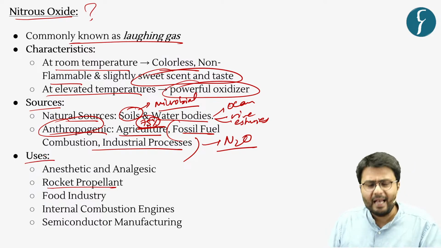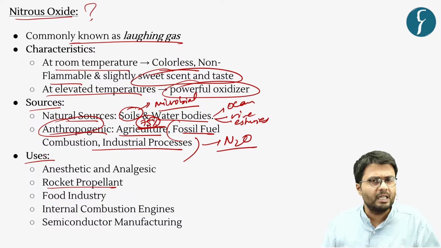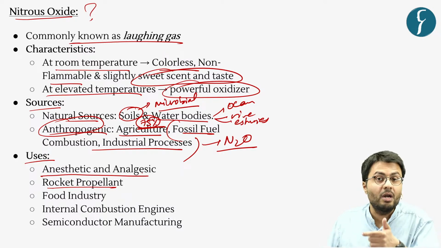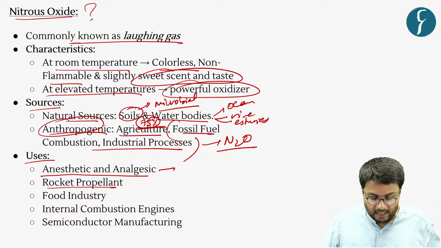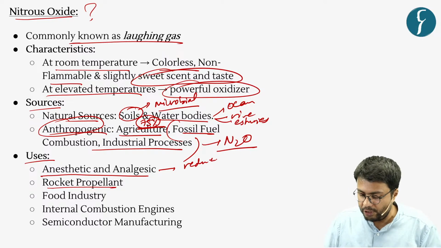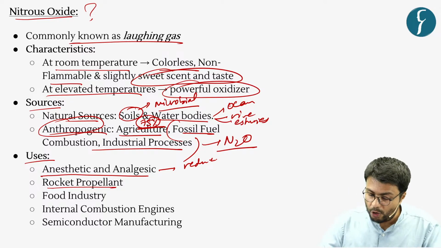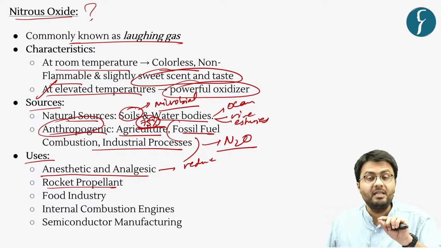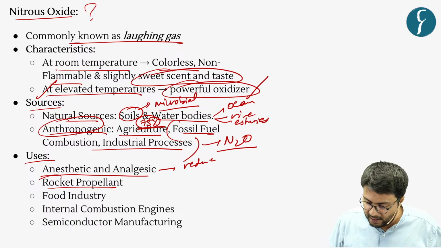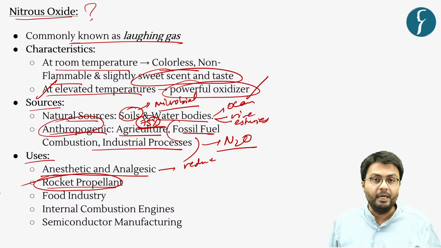Now, this gas also has various different uses. For example, it is used as an anesthetic or an analgesic gas because it has a property that enables it to reduce the pain of patients. Further, as I've already highlighted, as this gas at an elevated temperature acts as a powerful oxidizer, it is also used as a rocket propellant.